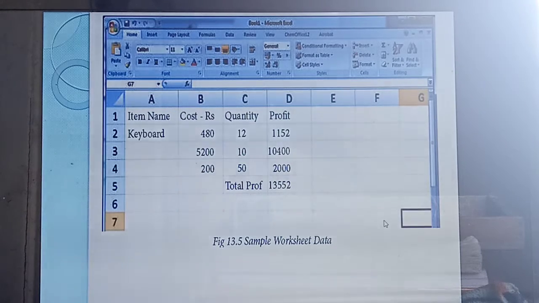Okay, then what are things you need to type? That things you should type here. Okay, so here they are typing item name, cost, rupees, quantity, profit. Okay, keyboard cost, something, this and all. Likewise, what are the things you need to type? All the things you are going to type here. This is the sample for Excel file.